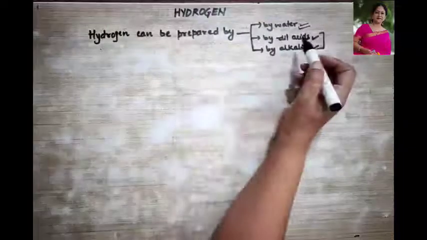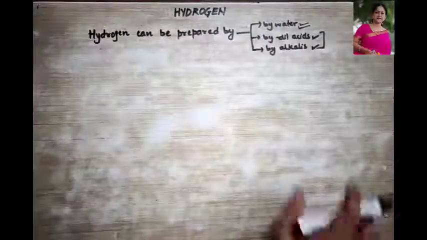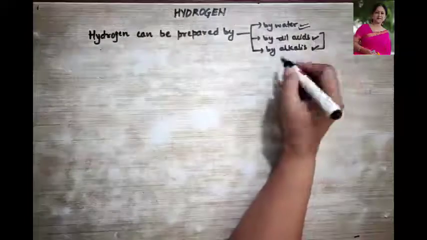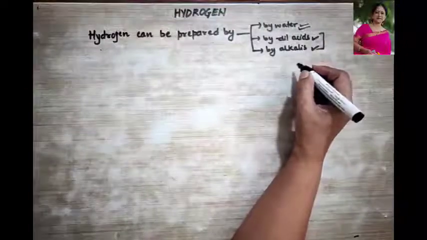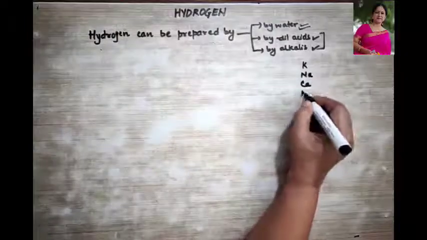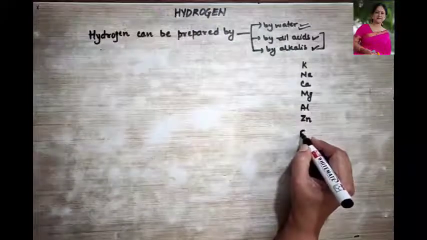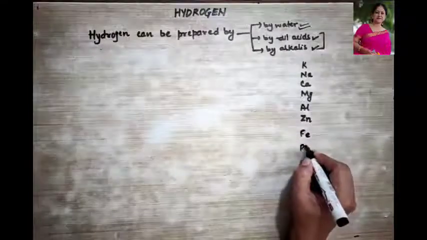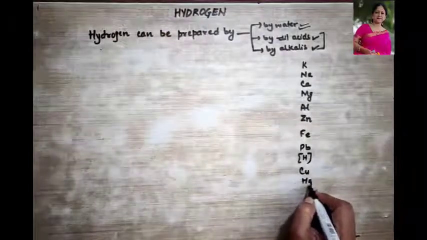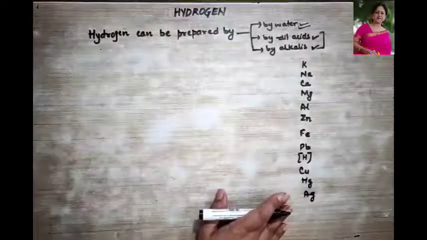Once again, before I start explaining, I'm going to write down the activity series here. If you remember the activity series, it becomes very easy to understand all these reactions. So let us write it down: potassium, sodium, calcium, magnesium, aluminium, zinc, iron, lead, hydrogen, copper, mercury, silver and gold. This is the series that you have to learn.